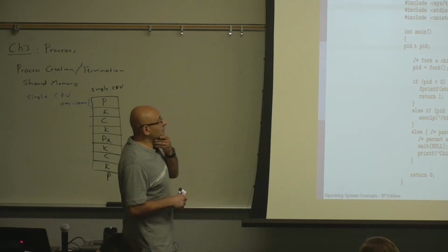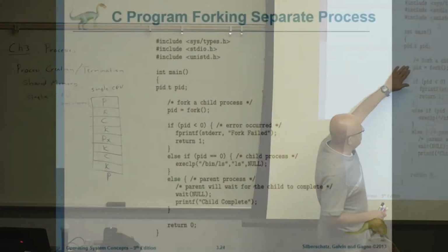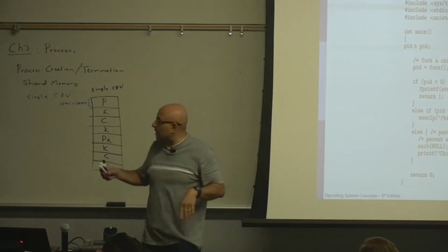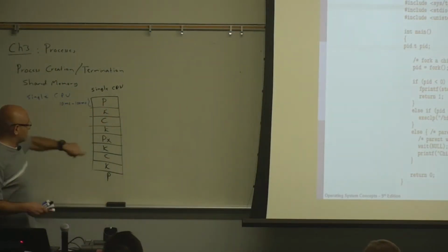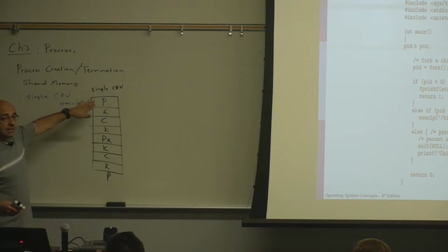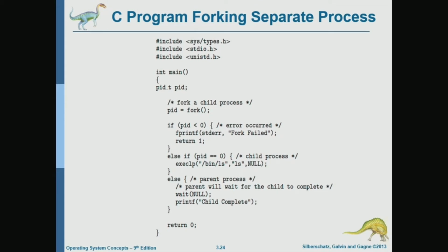Now we need to understand this fork, this method of creating a child. Once the parent makes the fork system call, when the fork system call returns, we will have two processes that are running concurrently. Running concurrently doesn't mean that they are physically running at the same time. It could mean that the system is switching between them, and they are competing for the CPU, and which process gets the CPU is up to the scheduler. But they will both be active at the same time.